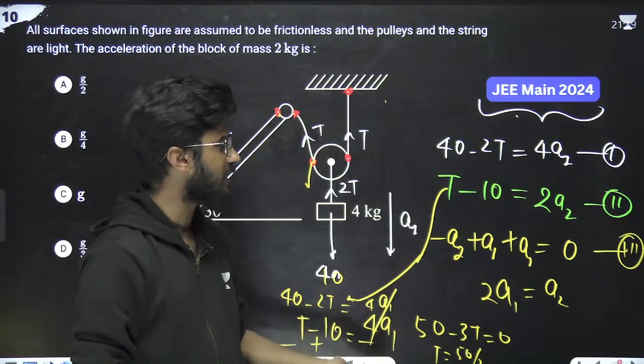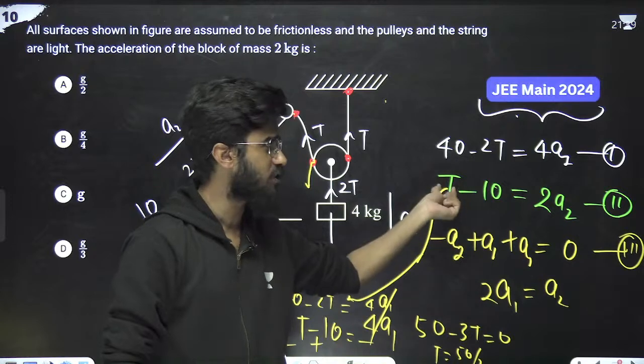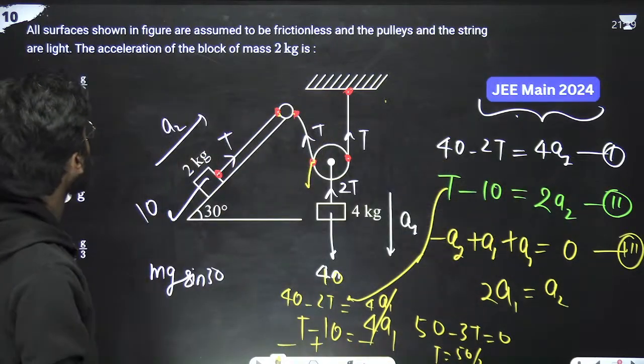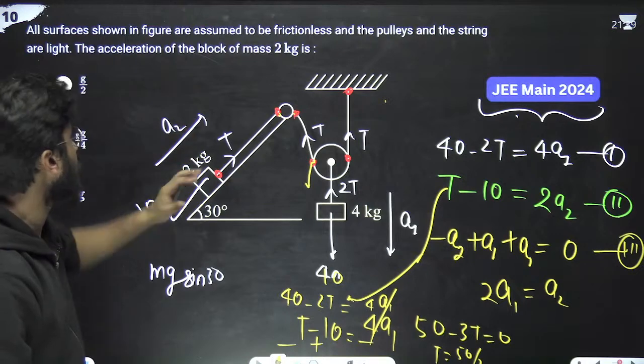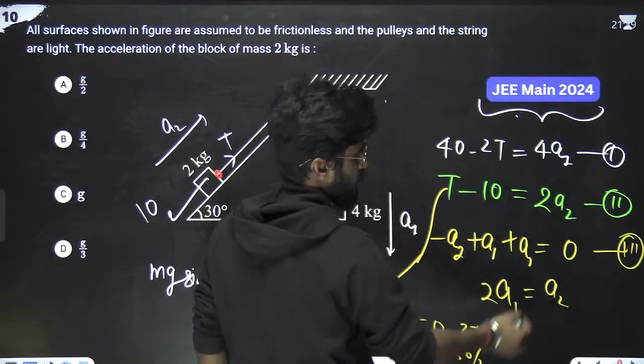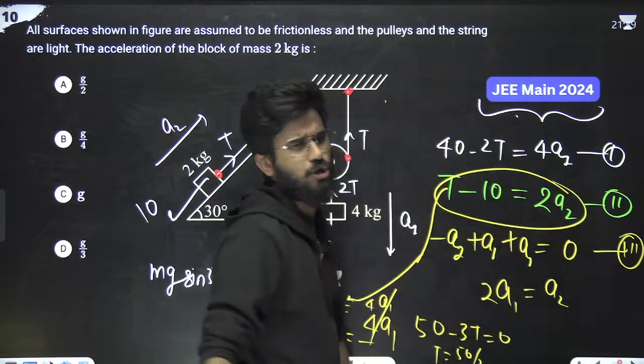Now we have to find the accelerations. Just put the value of tension here, you will get a2. Just put the value of tension here, you will get a1. What do you have to find? You have to find the acceleration of mass 2 kg. You have to find the value of a2. Means substitute the value of tension in this equation. I'm not going to solve it again further.